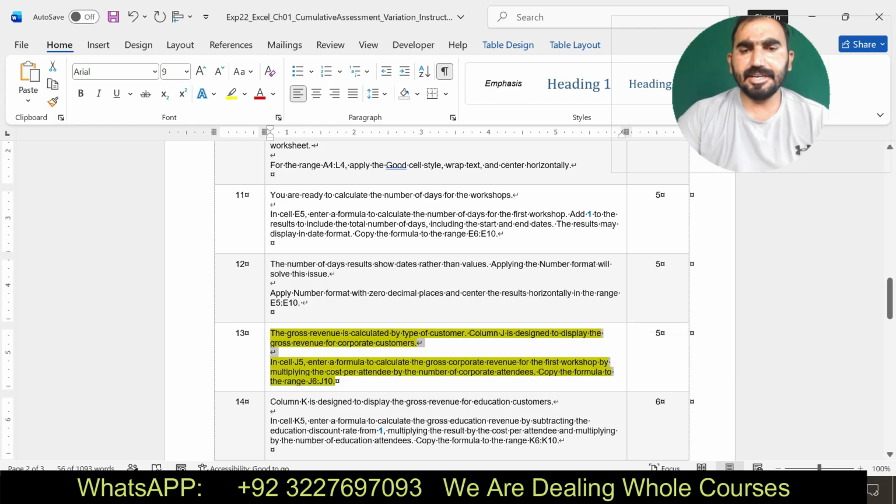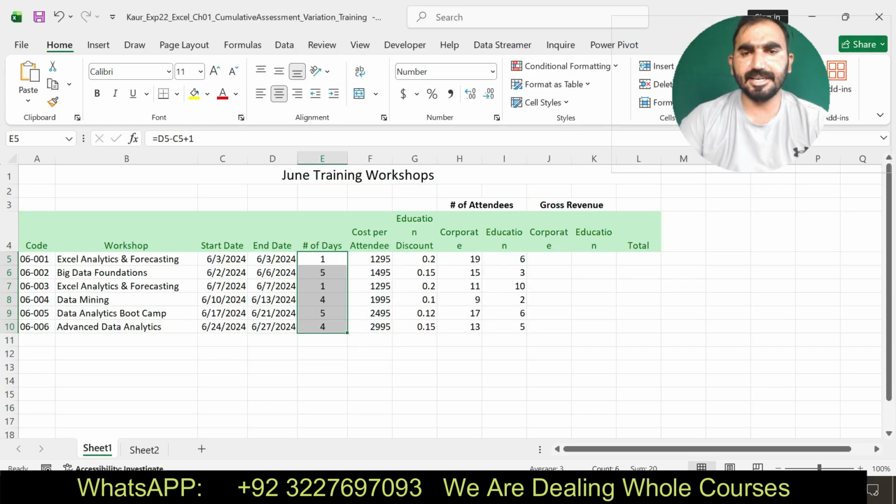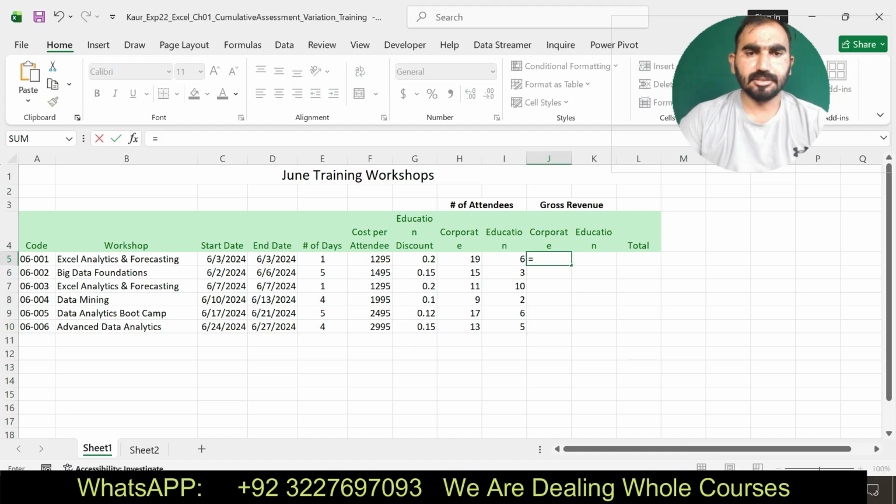It says in cell J5 enter a formula to calculate the gross revenue for the first workshop by multiplying the cost per attendance by the number of corporate attendance. Cost per attendance, here you can see cost per attendance multiplied by number of attendance. Here you can see I am going to do this one.